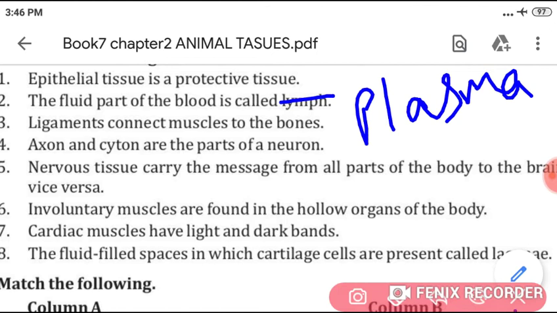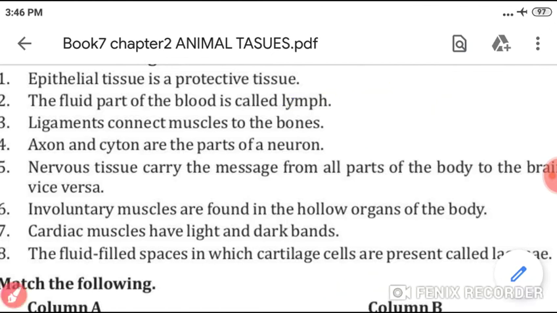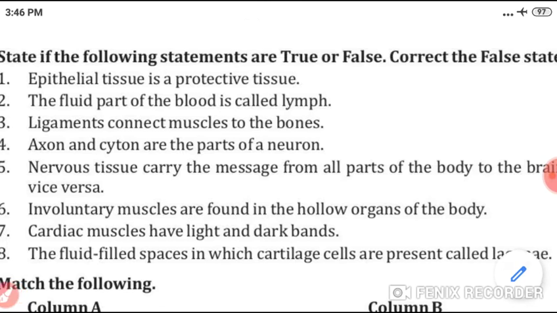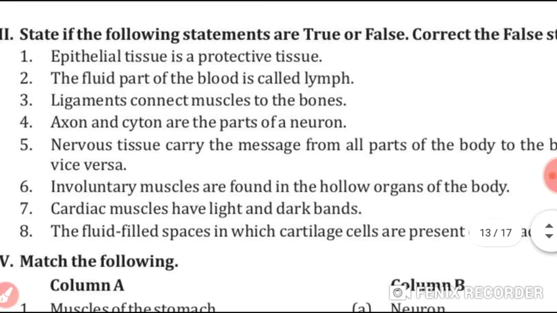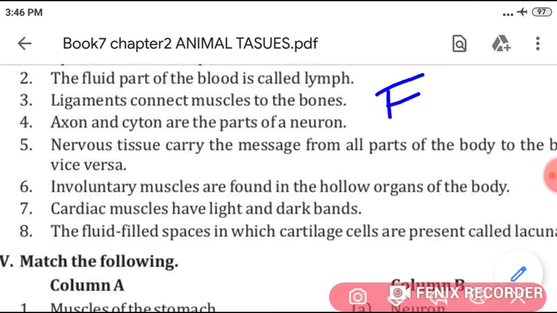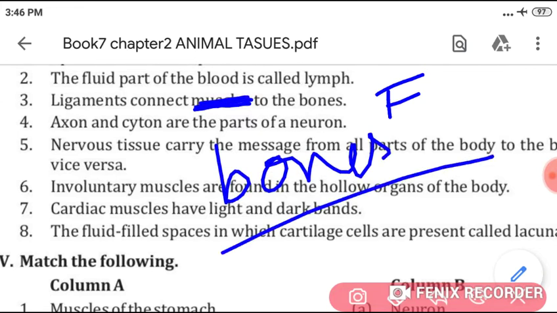Next, third, ligaments connect muscles to the bones. This is your false statement. Cut the word muscles and write there bones, B-O-N-E-S.